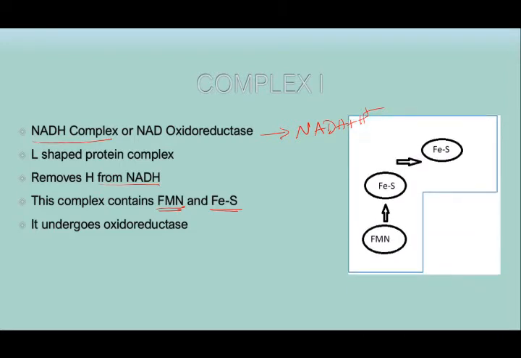This is how the structure of complex one looks. It consists of flavin mononucleotide, where the NADH plus H plus will be converted.